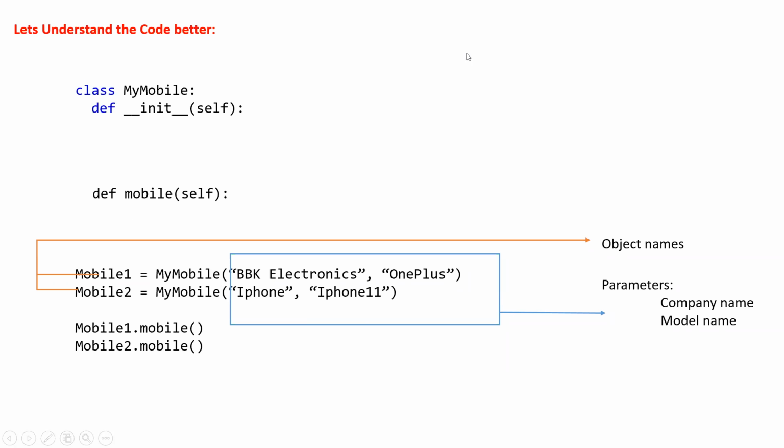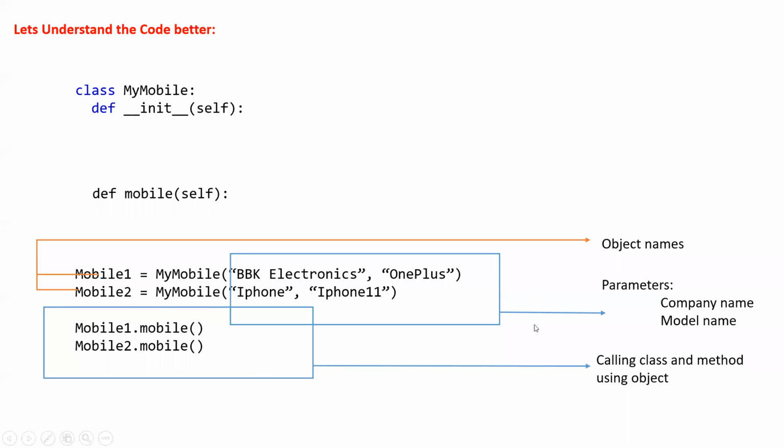Now this is where we are calling the class and the method using the object. When we pass these parameters, BBK Electronics and 1 plus, what are the parameters? That is the company name and the model name.